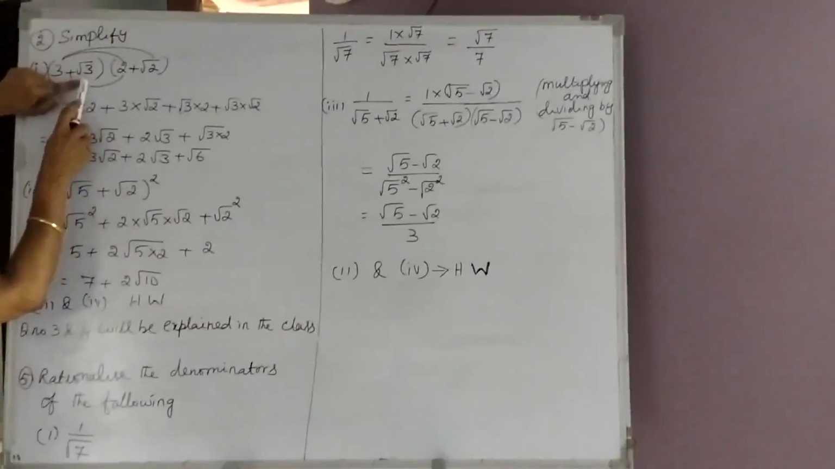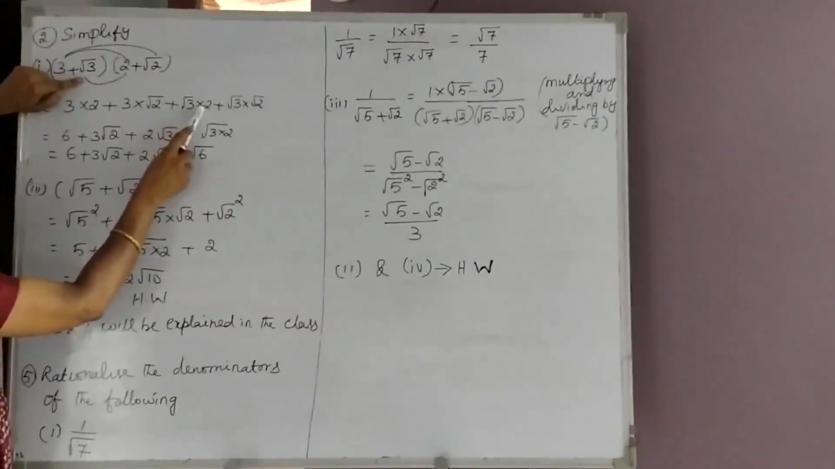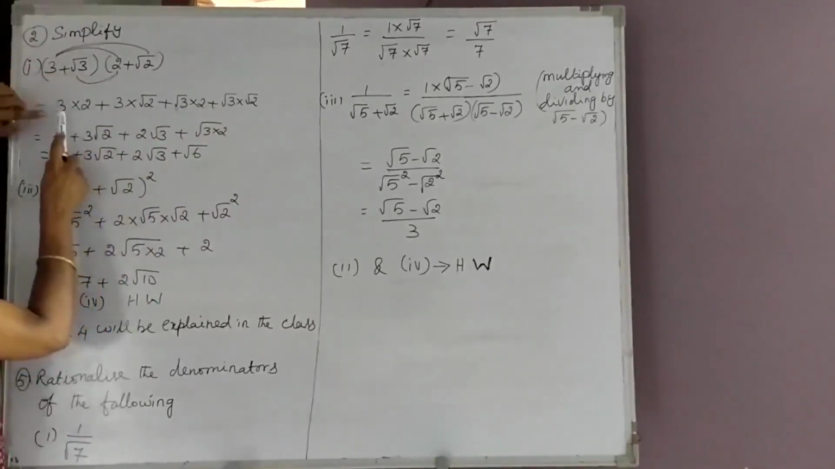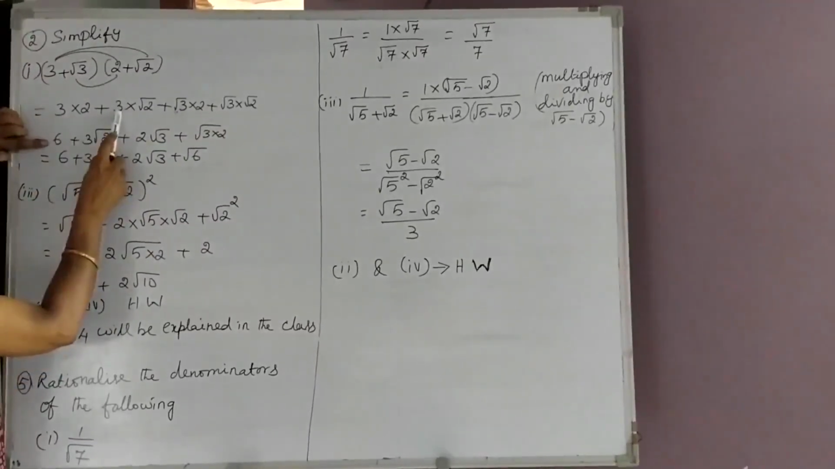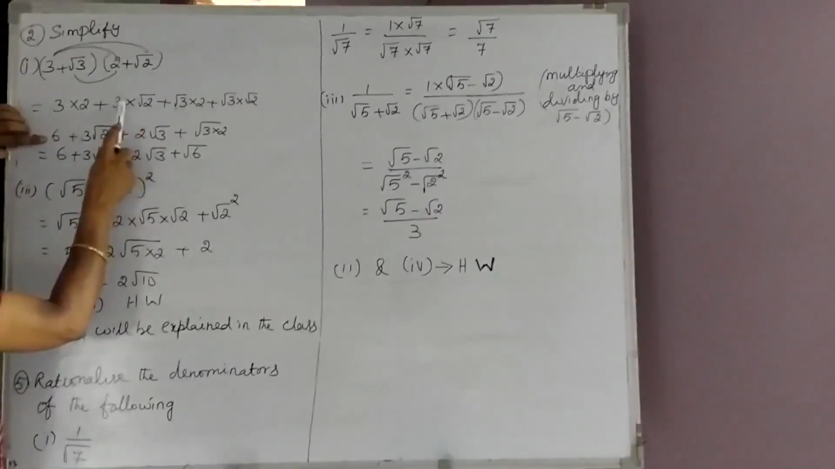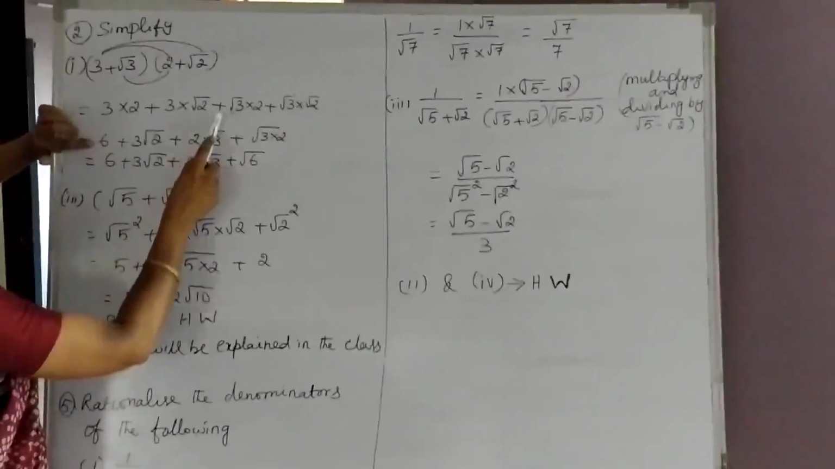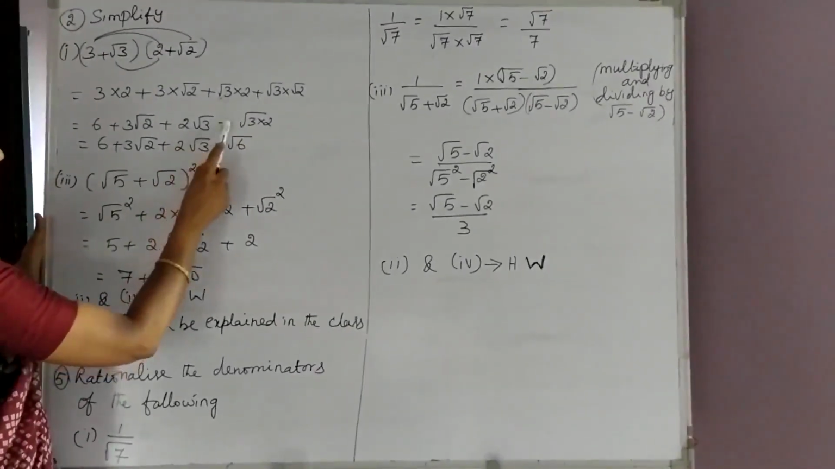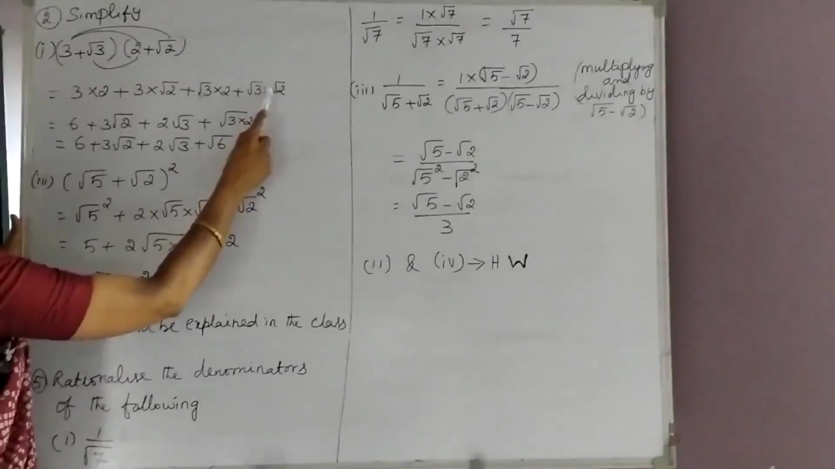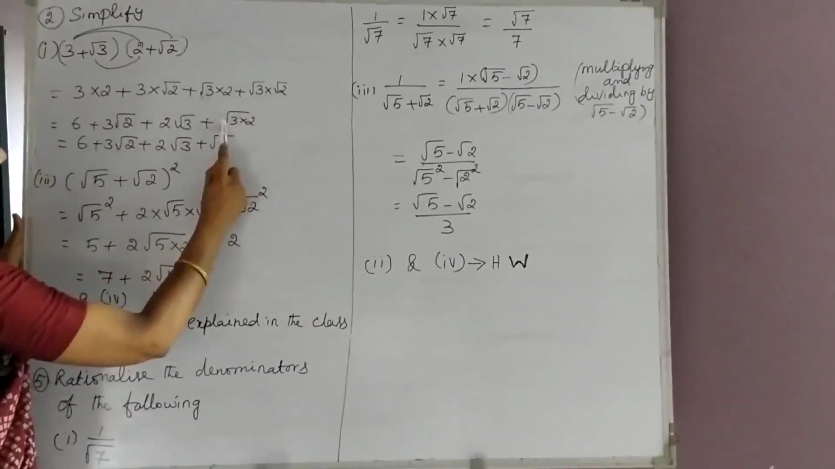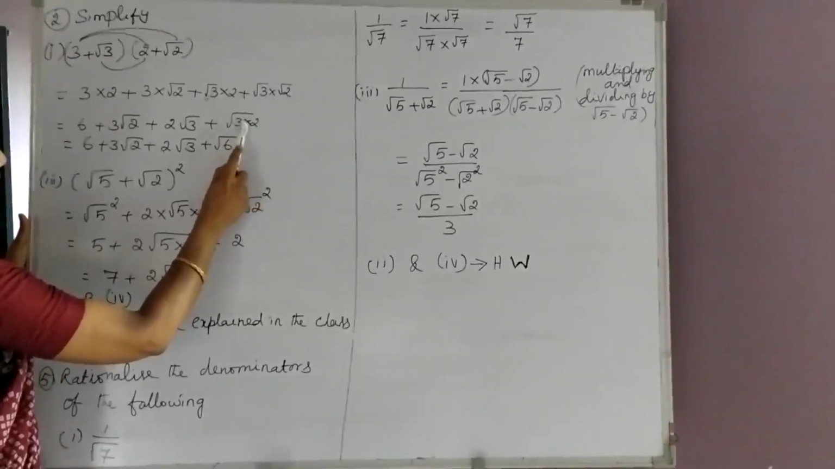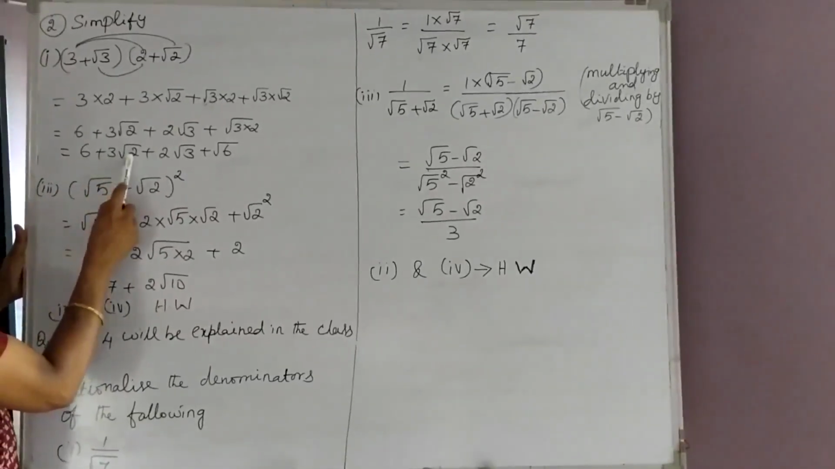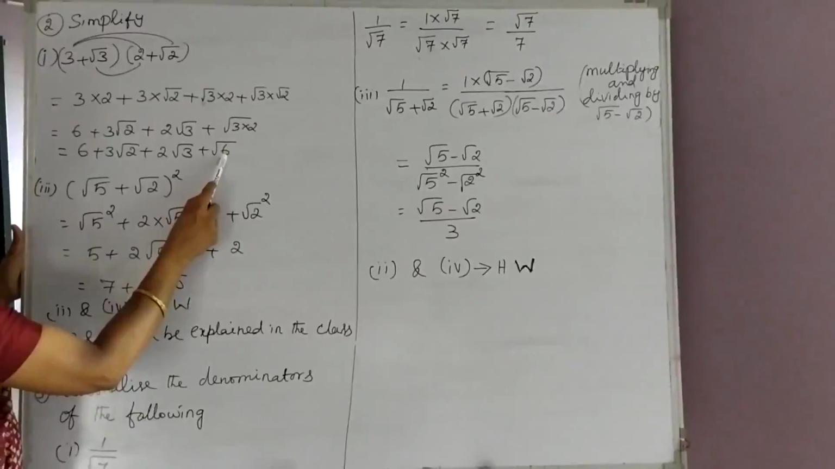Now we are going to multiply with root 3. Root 3 multiplied by 2 plus root 3 multiplied by root 2. Here 3 2s are 6. 3 is a rational number, this is an irrational number. Therefore the product becomes 3 root 2. Root 3 is irrational, 2 is rational, the product becomes 2 root 3. Here both the numbers are under the root, therefore this can be combined as root of 3 into 2, which becomes root 6. Therefore, the answer is 6 plus 3 root 2 plus 2 root 3 plus root 6.